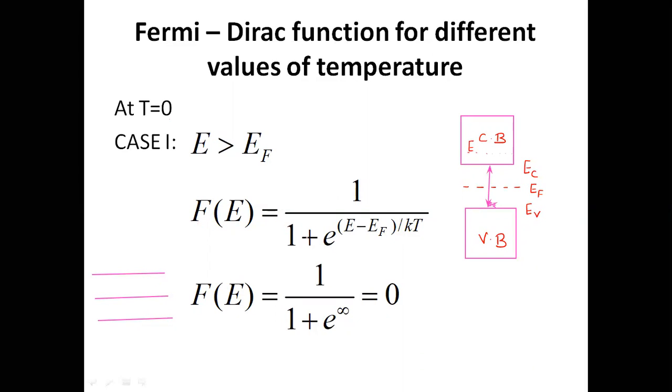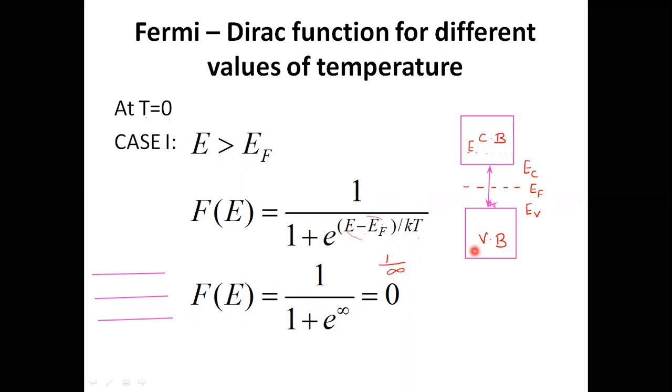So F(E) will be 1 upon 1 plus e raised to power (E minus Ef) over kT. Since E is greater than Ef, this term E minus Ef is positive. Moreover, temperature T, capital T, is 0. So positive over 0 will be infinity, and e raised to power infinity is infinity. So 1 over infinity will be 0. So the value of the Fermi-Dirac function is 0 for any level within the conduction band. Now let us take case 2. Case 2 means when E is less than Ef.